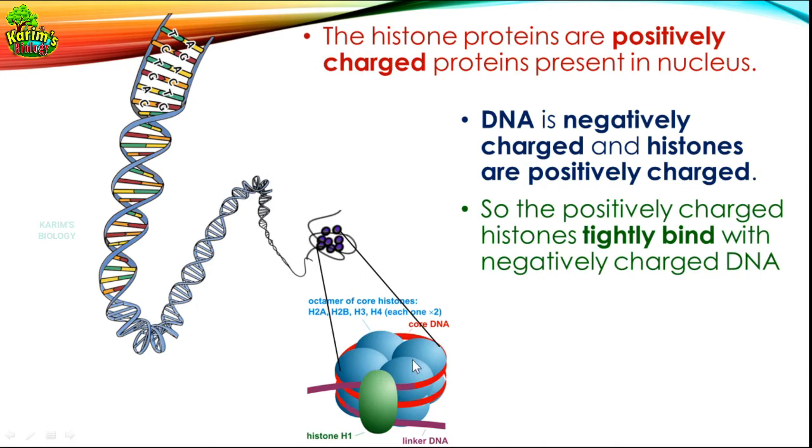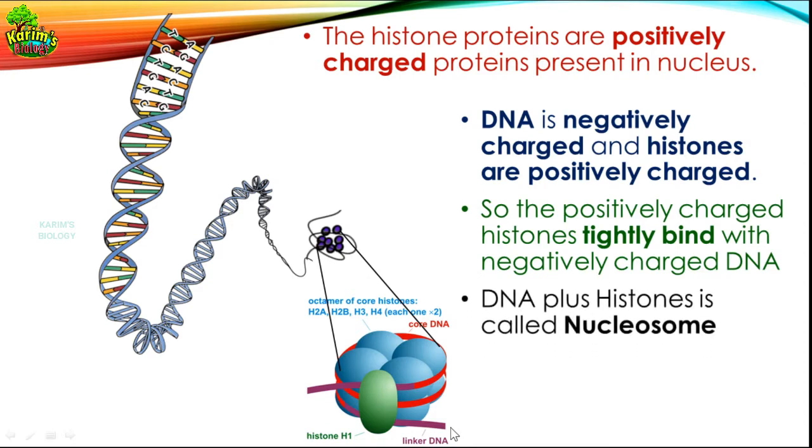The octamer forms a bead-like structure around which the DNA is wound. Understood now, dear students? So DNA plus histones is called a nucleosome. I told you that these are the histone proteins, and around the histone proteins the DNA winds. Together, DNA along with histone proteins appears in the form of a bead. This bead-like structure that appears is called a nucleosome.